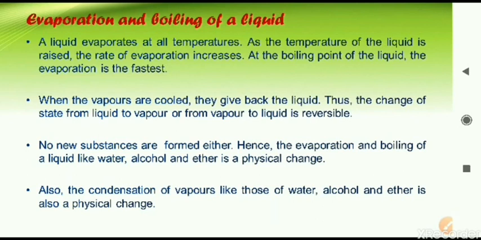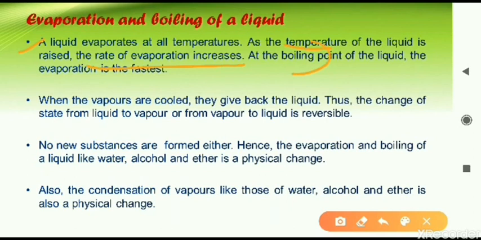Drying of cloth is also an example of physical change. You would have observed that in the summer season, clothes dry faster compared to the winter season. Why is it happening? Because the temperature is higher in the summer season compared to the winter season. That is why evaporation is faster. So let us read this here. A liquid evaporates at all temperatures, but as the temperature rises, the rate of evaporation also increases.